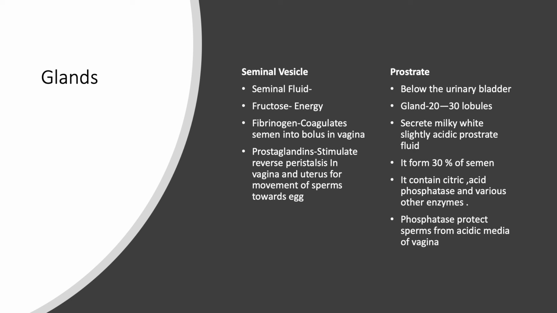They may die or become inactive, and that's why, to neutralize this acidic media of the vagina of the female reproductive system, the acid phosphatase present in the prostate gland fluid plays an important role. So in the neutral media, the sperm remain active and alive, and they can reach up to the site of fertilization.